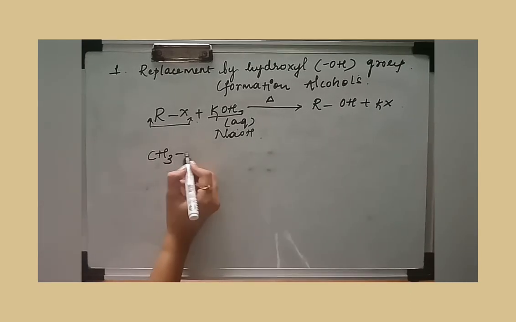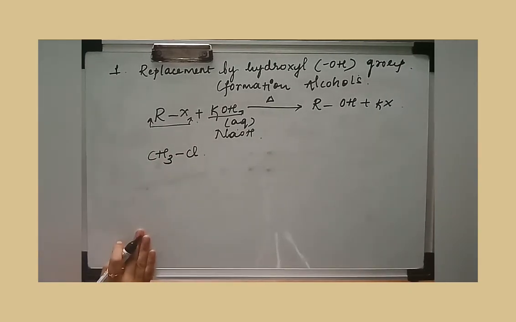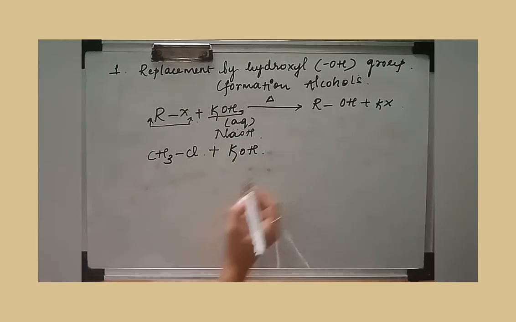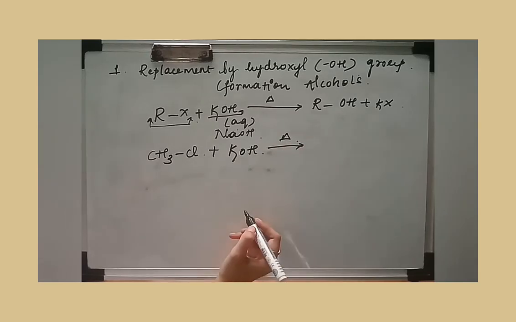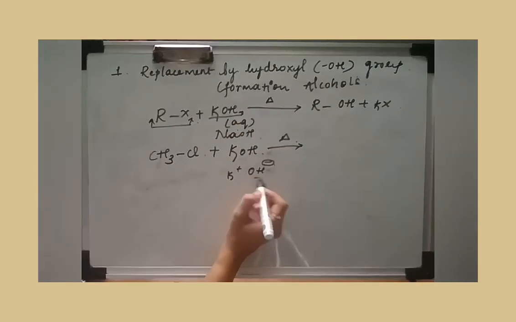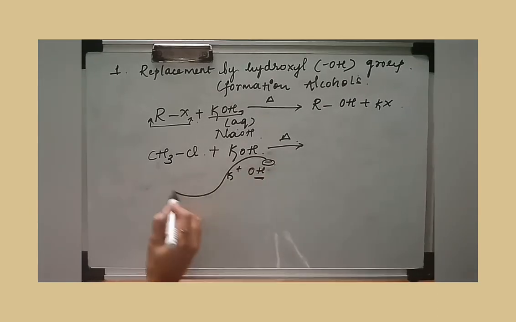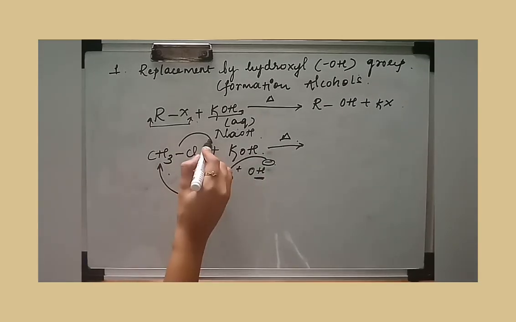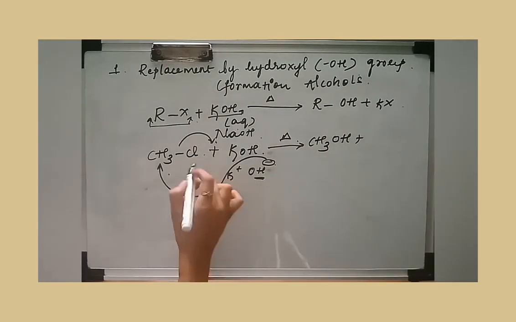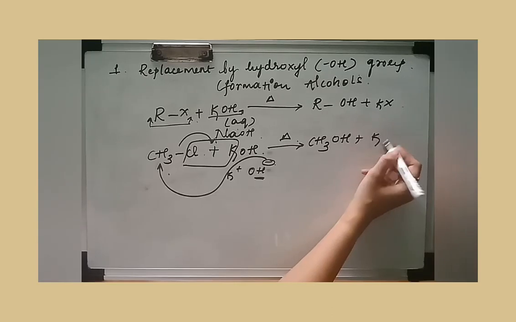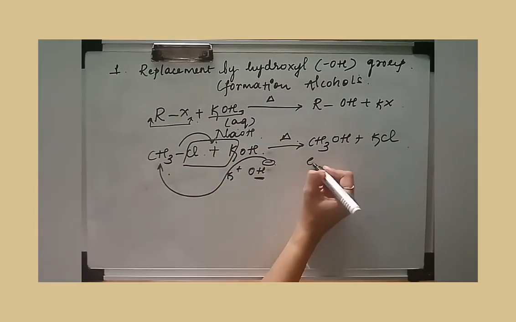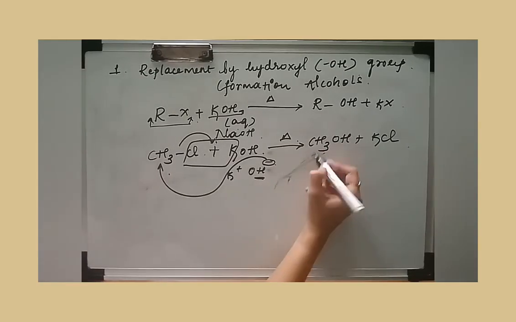Whenever methyl chloride or methyl bromide reacts with an aqueous solution of potassium hydroxide and you heat it, the nucleophile from this KOH is OH minus. So this OH minus will attack this R and Cl minus will leave. So you get CH3OH, and K and Cl combine to form KCl. That is why there is a formation of alcohol. The alcohol you have prepared here is methanol.